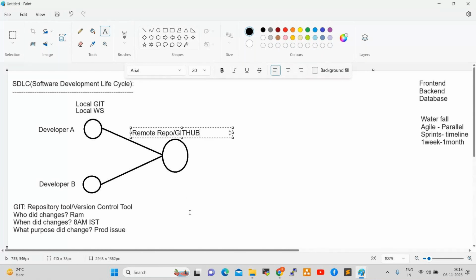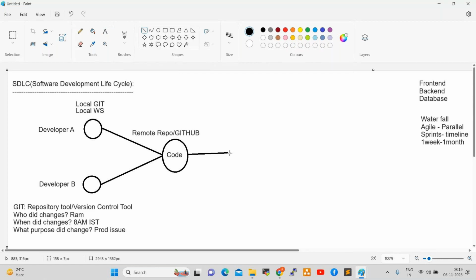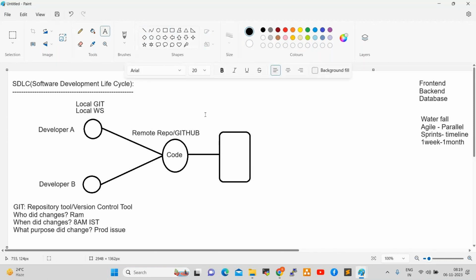So in Agile methodology, currently we are using these DevOps tools, this SDLC. Whatever code is developed will be pushed to the remote repository, which is GitHub. So the code is here currently. Once the code is moved to GitHub, our next tool in this flow is Jenkins. So what is Jenkins? What will Jenkins do? We'll try to understand.